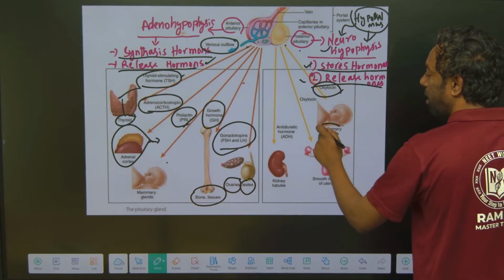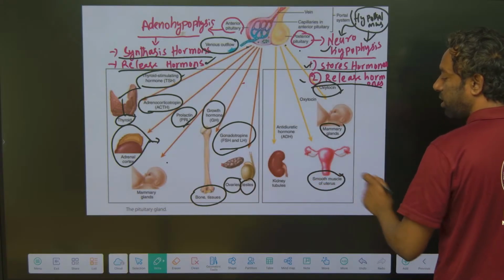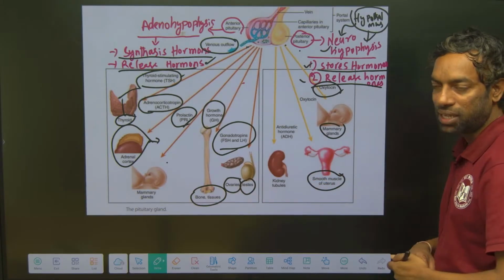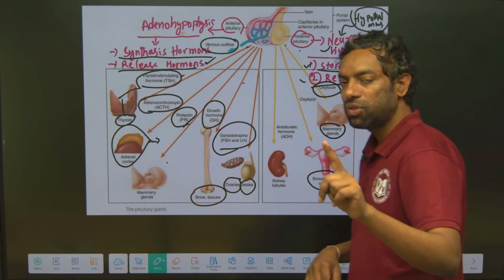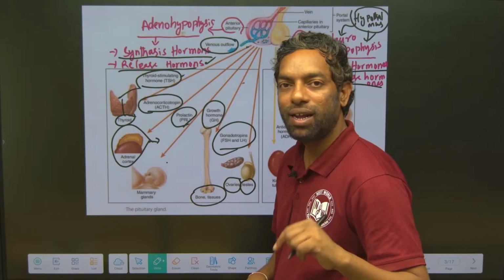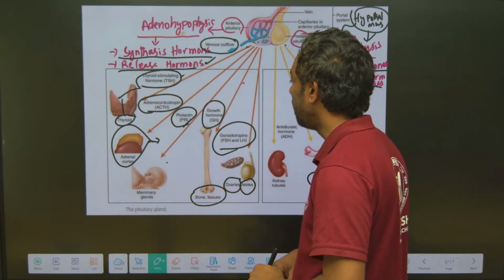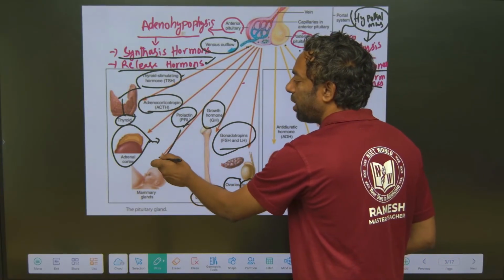Oxytocin has two functions: smooth functioning of the uterine muscles, and action on the mammary glands.